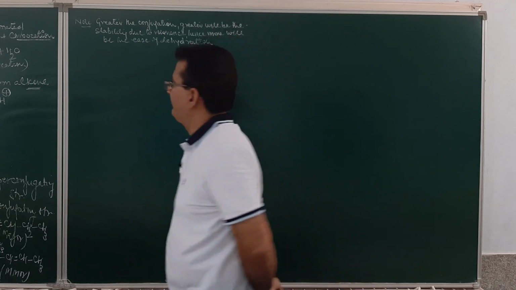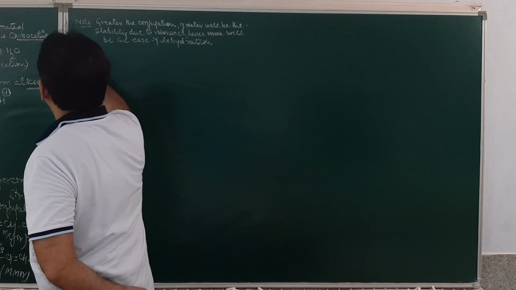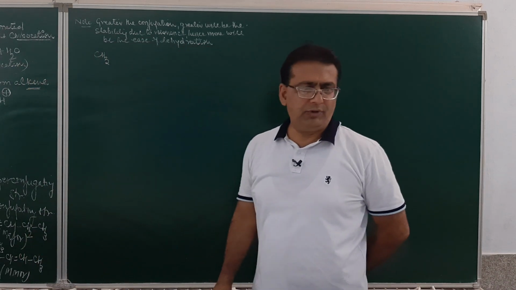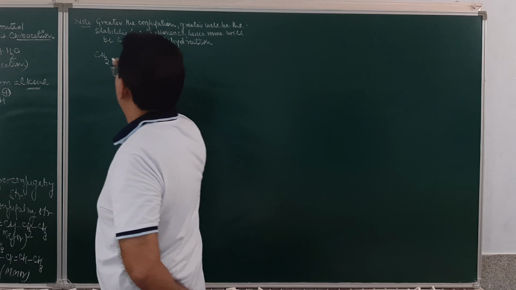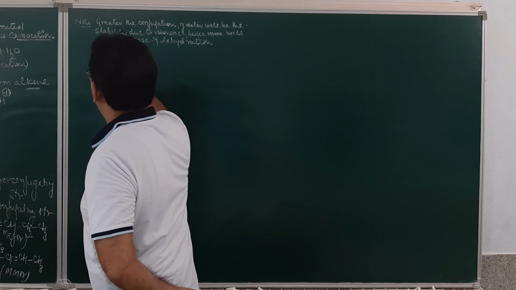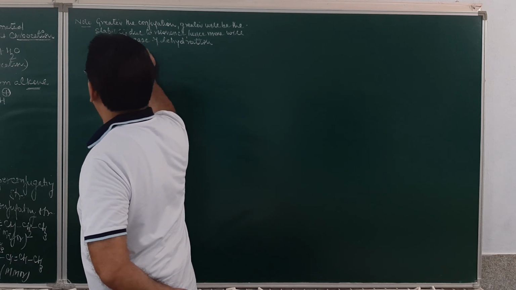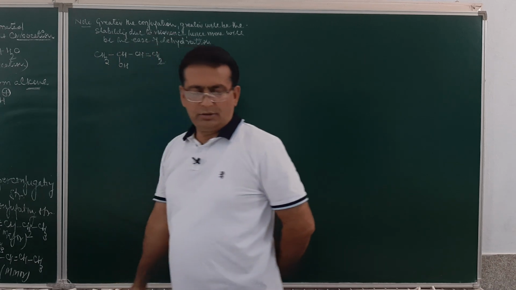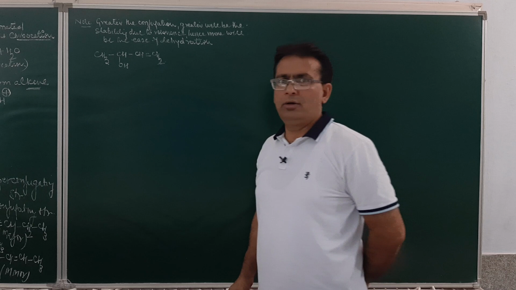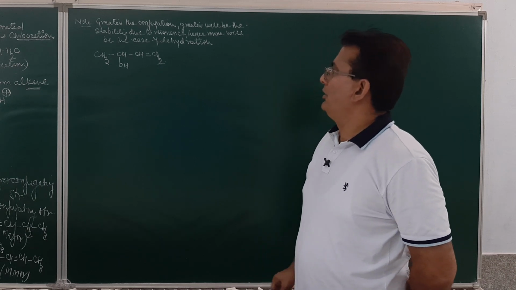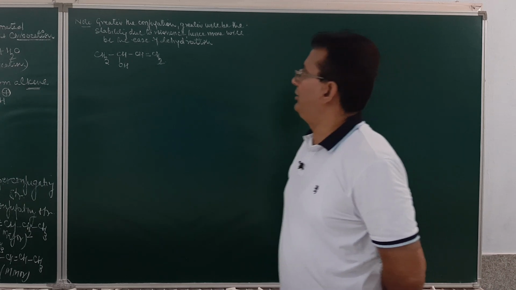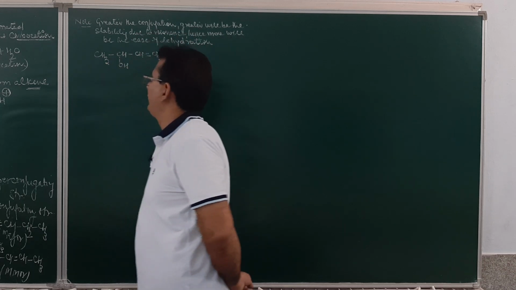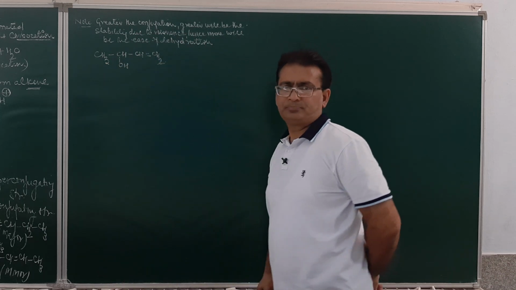As for example, if I say CH3, CHOH, and then CH double bond CH2. This compound is but-3-en-2-ol, numbered 1, 2, 3, 4.